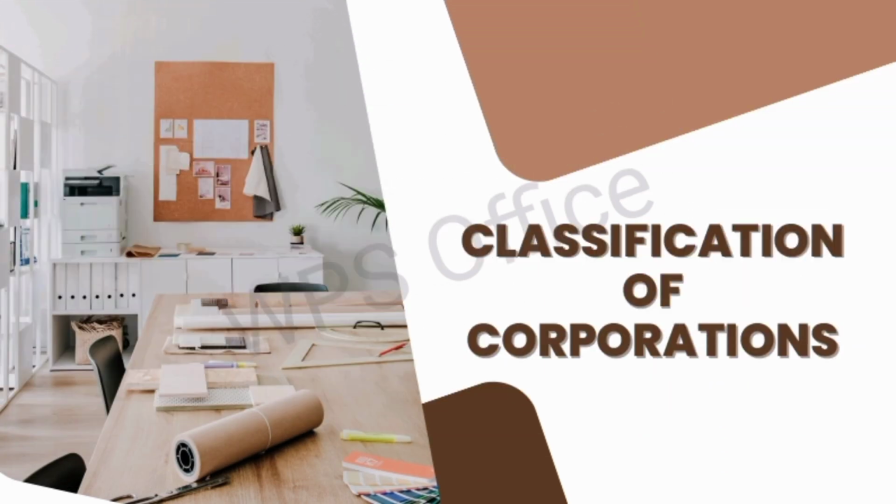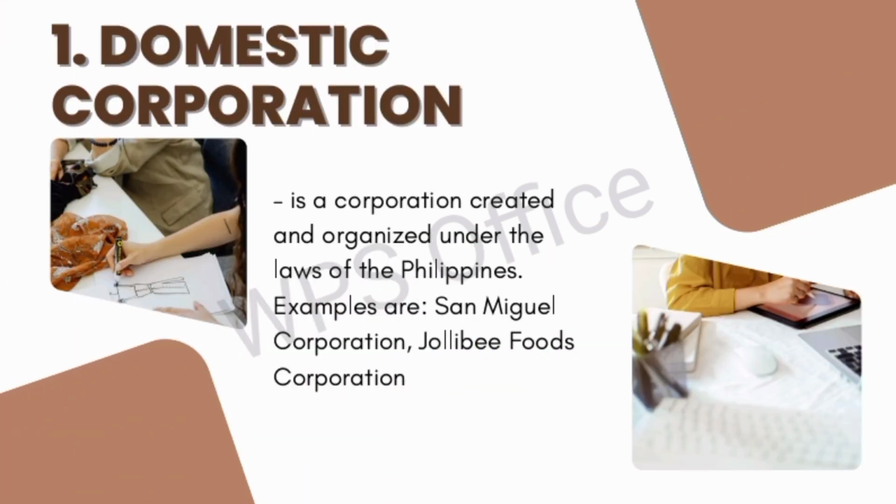Classification of corporations. There are two types of corporation. One of them is the domestic corporation. It is a corporation created and organized under the laws of the Philippines. Examples of that are San Miguel Corporation and Jollibee Foods Corporation and other establishments or corporations that are under the law of the Philippines.